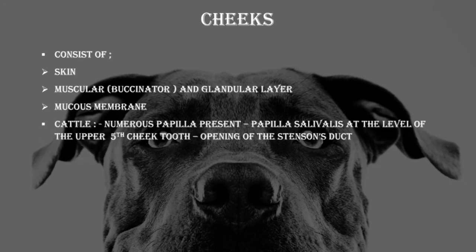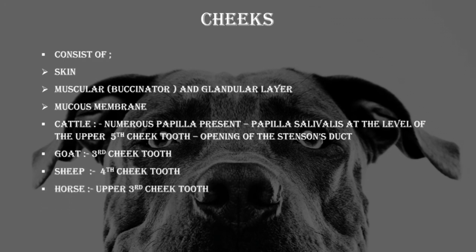In case of cattle, the mucosa of cheek presents numerous papillae which are directed backward. A large papilla called papilla salivalis present at the level of upper 5th cheek tooth shows the opening of the Stensen's duct. In case of goat, the papilla salivalis is at the level of 3rd cheek tooth, and for sheep at the level of 4th cheek tooth.